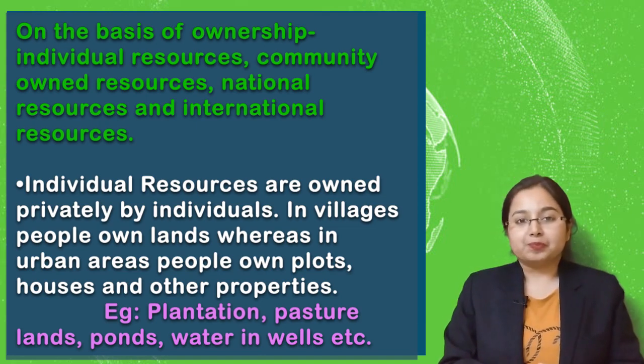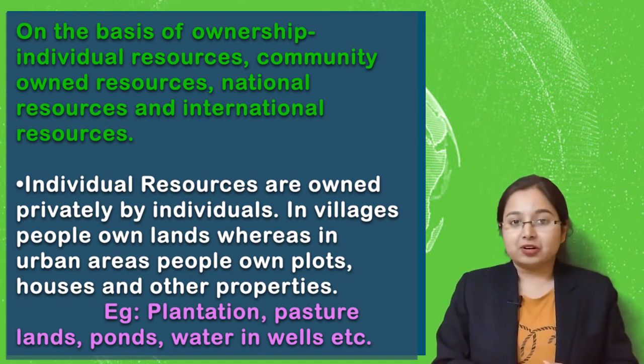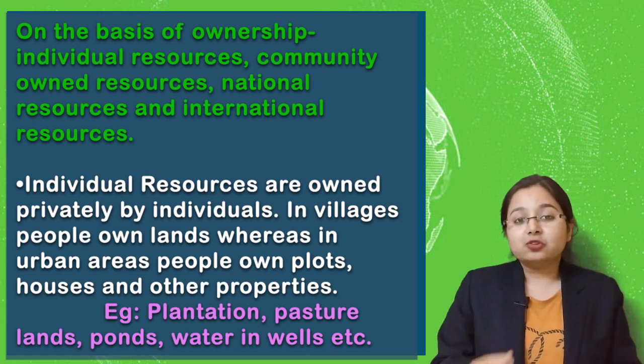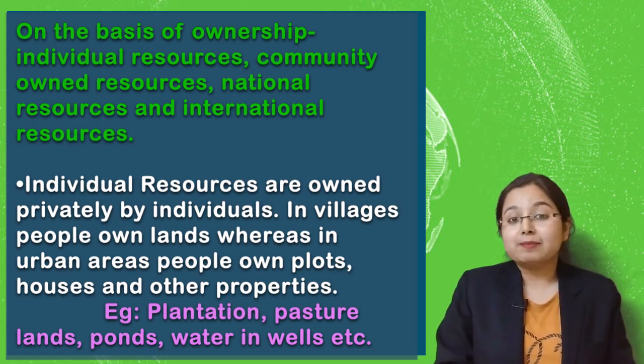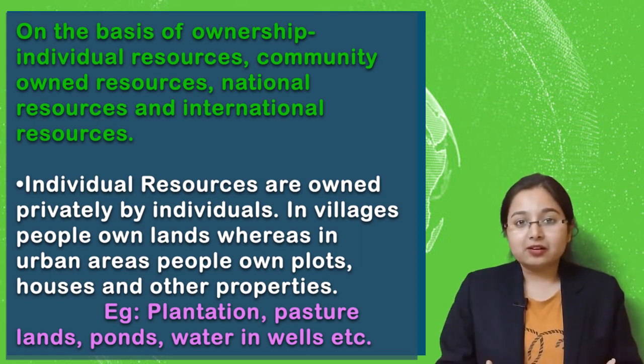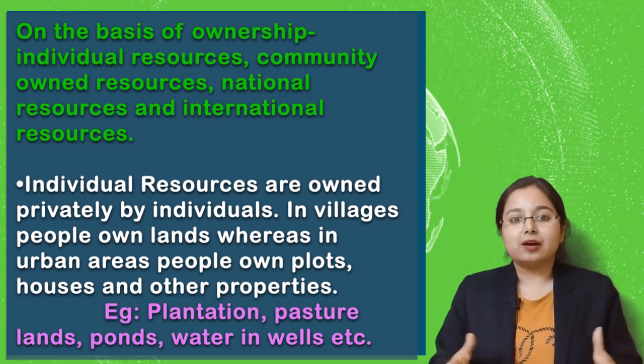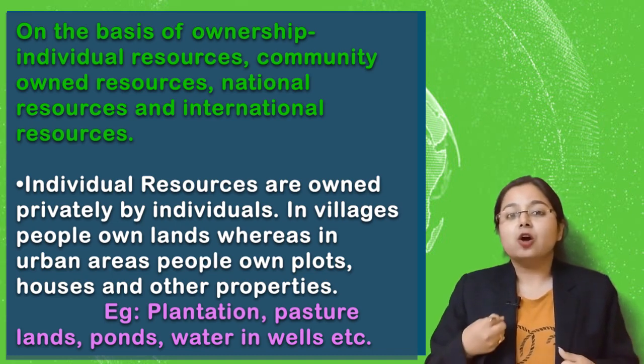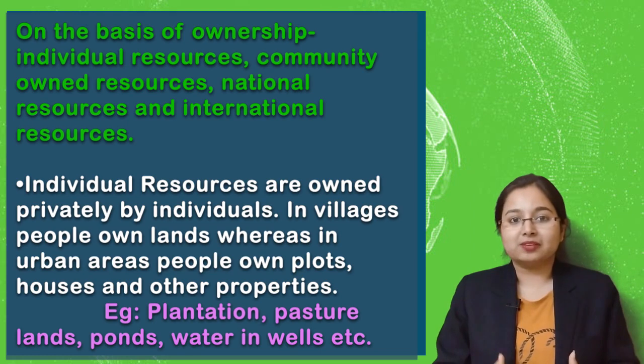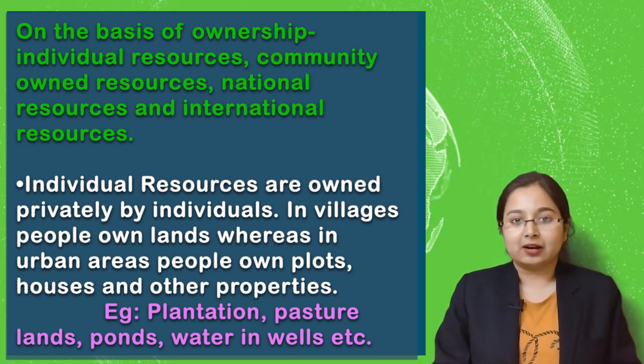So the first one is individual resource. Children, the resources that are owned privately by individuals. There are certain resources that we own privately or individually. Those resources are called individual resources. For example, plots, flats or other resources. For example, if I talk about my home, this is my house, this is my land. I am the owner of this land.